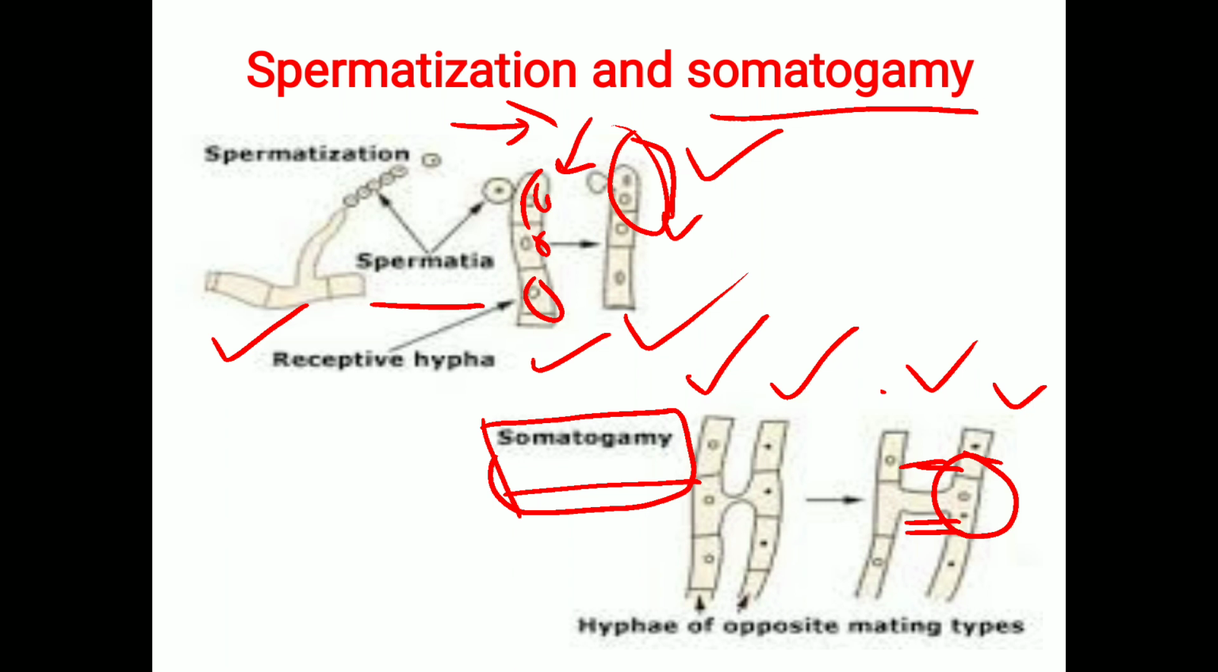So these are the overall methods of sexual reproduction of fungi. First is gametangial contact. Second is planogametic copulation. Third is gametangial copulation. Fourth is spermatization, and fifth is somatogamy. One of the most important questions asked on this topic is: explain in detail the methods of reproduction of fungi along with a neat labeled diagram.